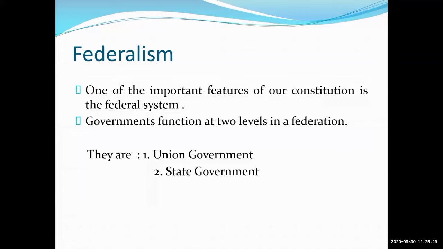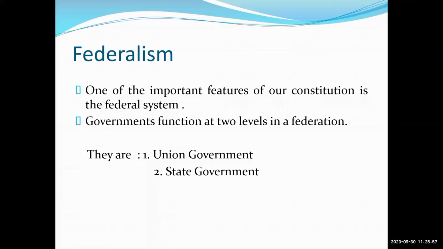Government also functions at two levels in a federation that we have seen: union government and state government. The picture of nation means union government, and the second one is state government. Which is the most important feature of the constitution? Yes, Taif. That is federalism.